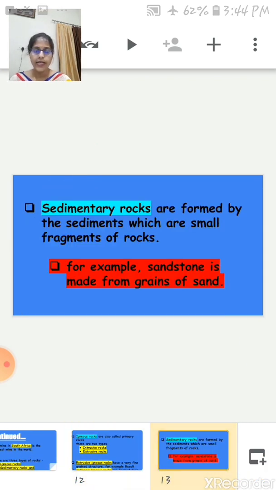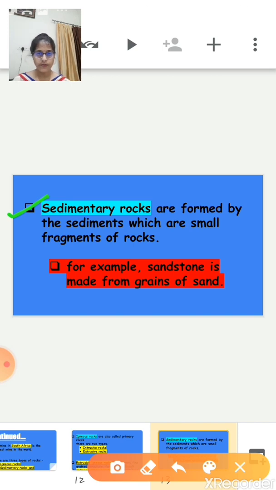Now the next type is sedimentary rocks. Sedimentary rocks are formed by sediments. And what are sediments? Sediments basically are small fragments of rocks. For example, sandstone. Sandstone is made from grains of sand, right? So sandstone is made from grains of sand. It's an example of a sedimentary rock.